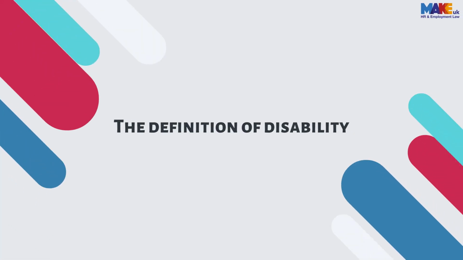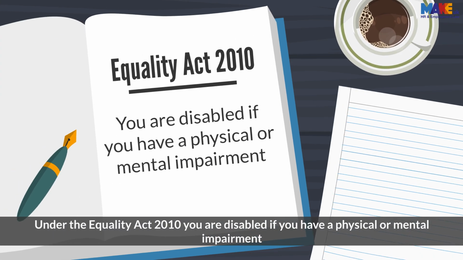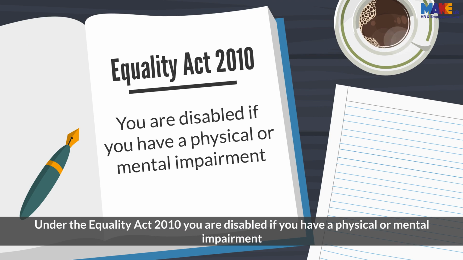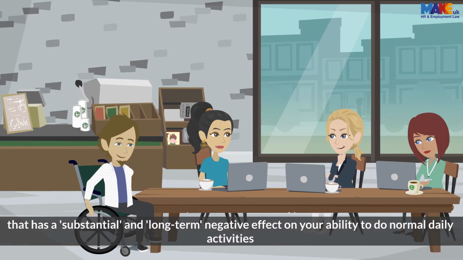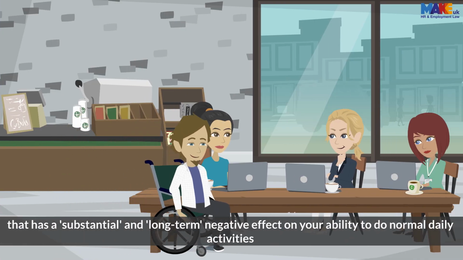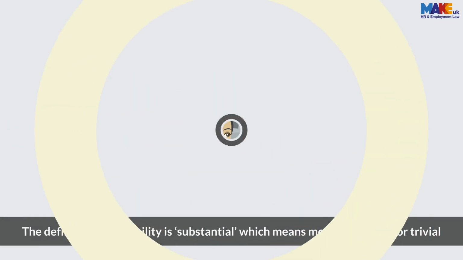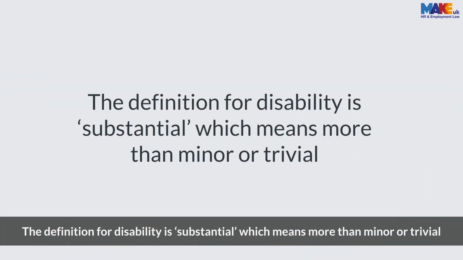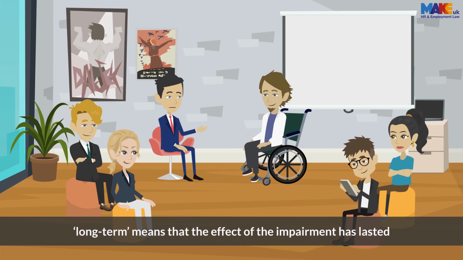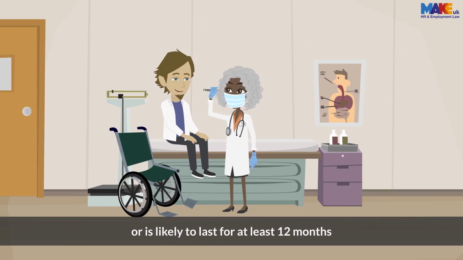The definition of disability. Under the Equality Act 2010, you are disabled if you have a physical or mental impairment that has a substantial and long-term negative effect on your ability to do normal daily activities. Substantial means more than minor or trivial. Long-term means that the effect of the impairment has lasted or is likely to last for at least 12 months.